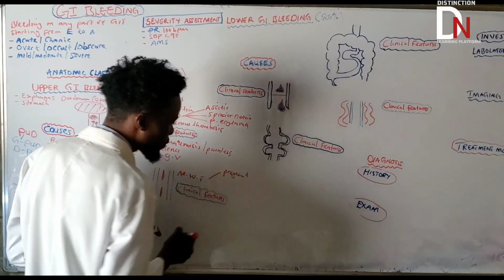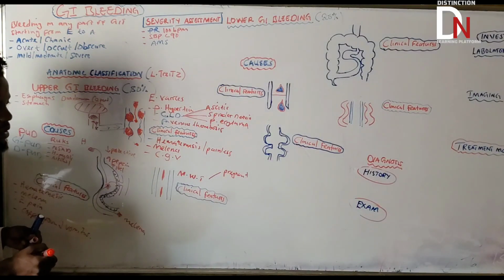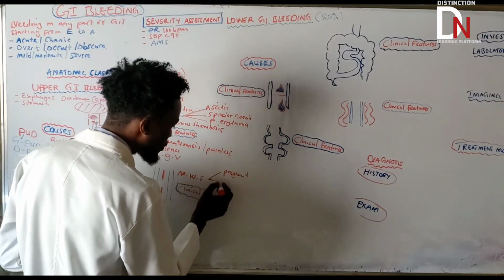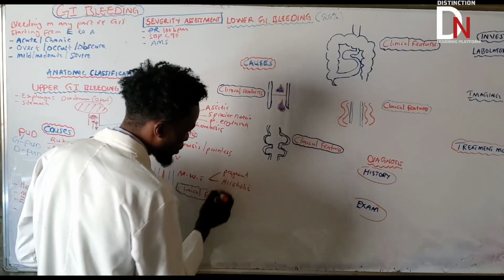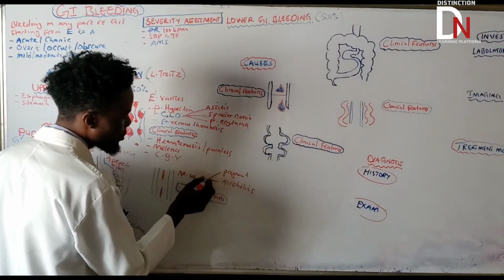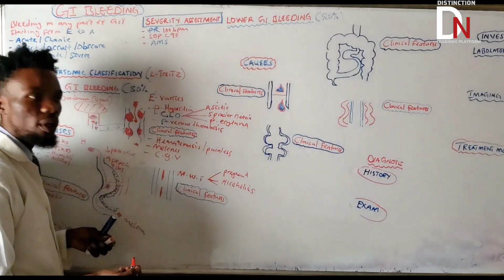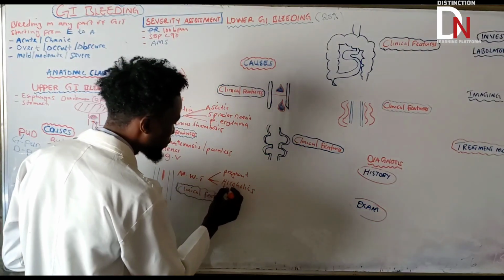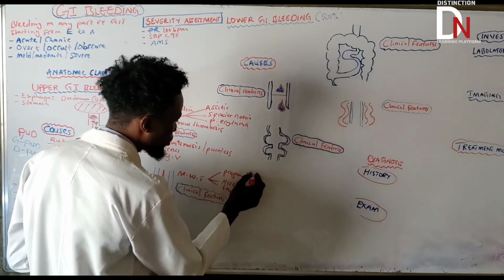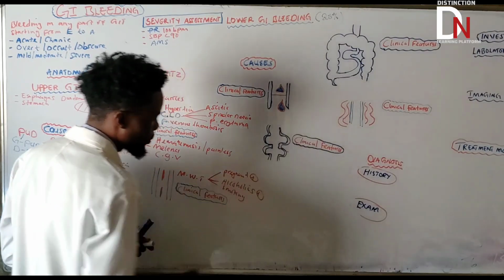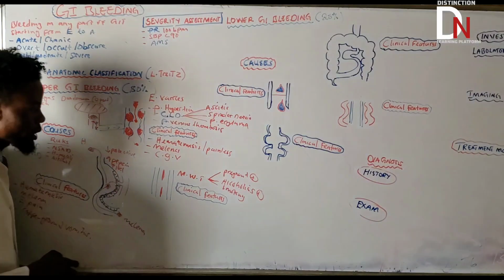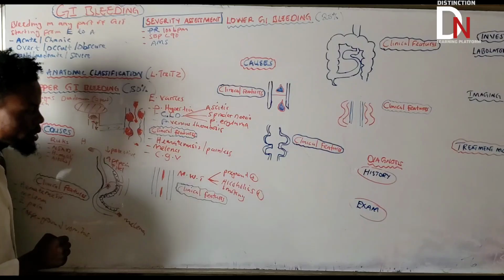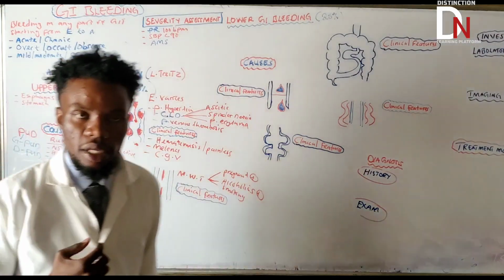So it's associated with pregnant women. Associated also with alcoholics, and maybe also with smoking. But the most important things are those alcoholics and pregnant women. Very, very important. Now the other important thing is how can they present?